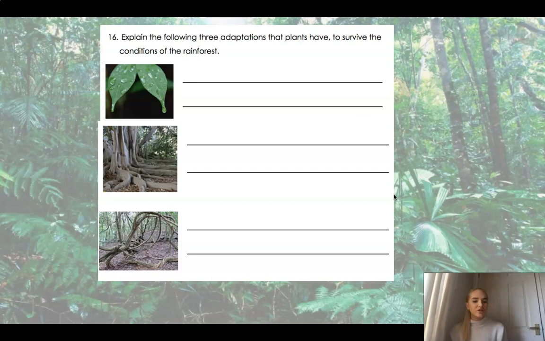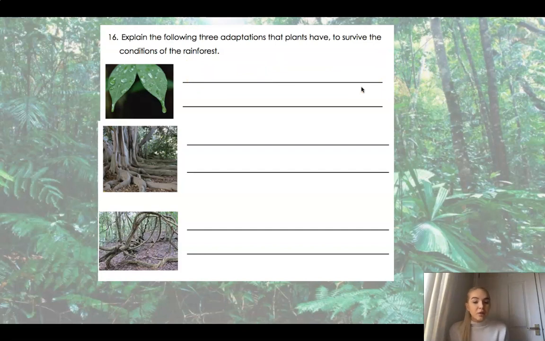And your final question is a bit of a trickier one, because this is asking you to remember what we learned about the adaptations of a plant. I would like you to explain the following 3 adaptations that plants have and how they help them to survive in the rainforest. So you will look at the picture, you will write what adaptation this is, and then you will write how that helps the plant to survive.